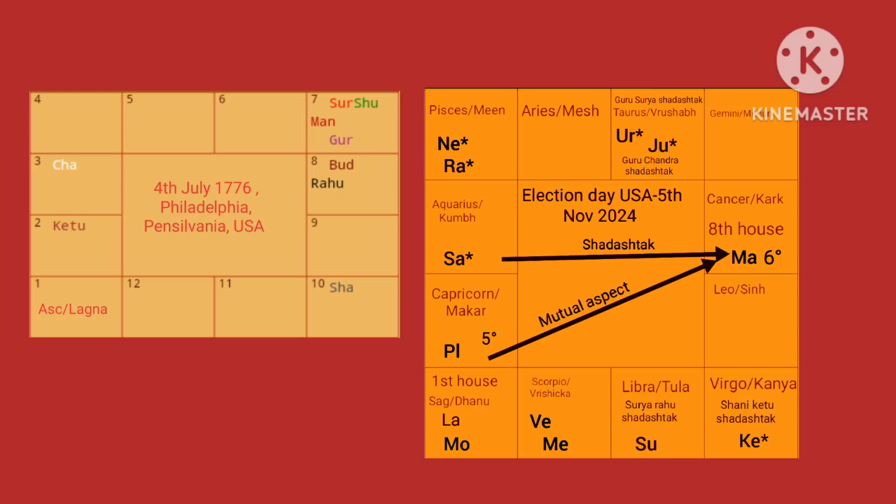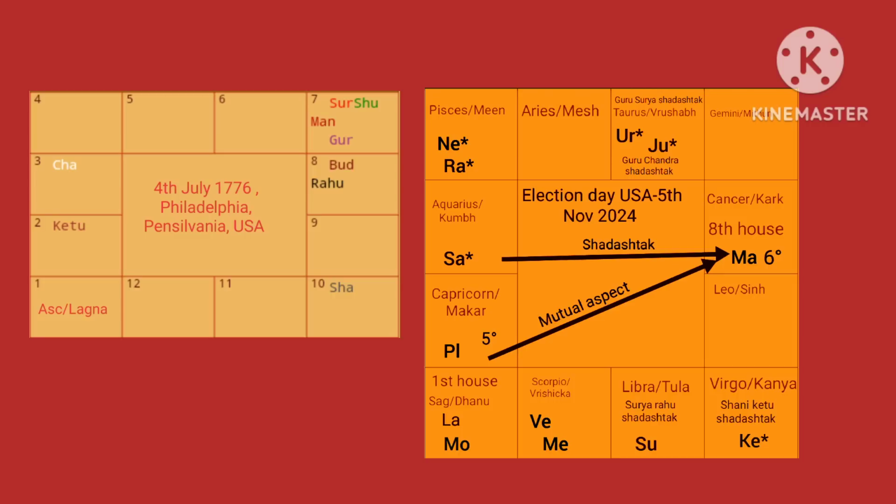Simply by looking at the Shadashtaks and simply by looking at the mutual aspect of Mars and Pluto, you can conclude that this election will be marred by violence, civil war or civil riots within the United States. That is what this chart very clearly shows.